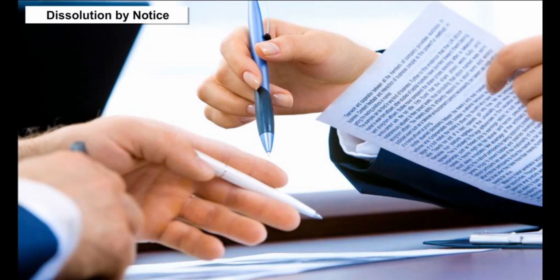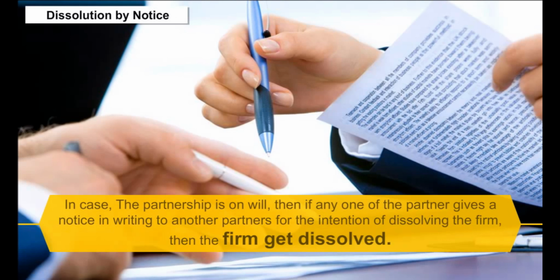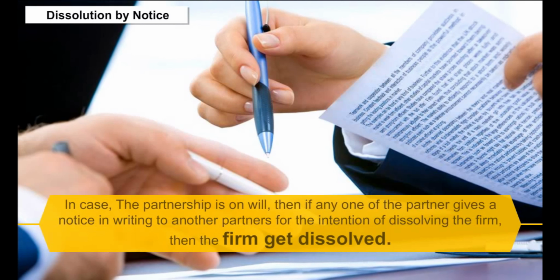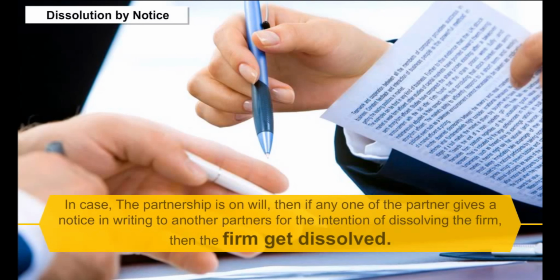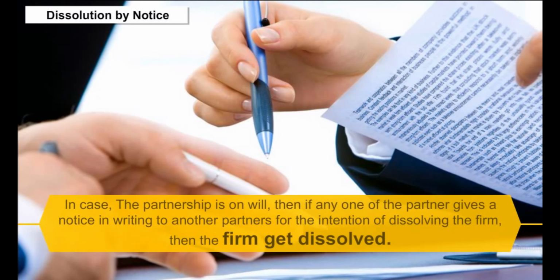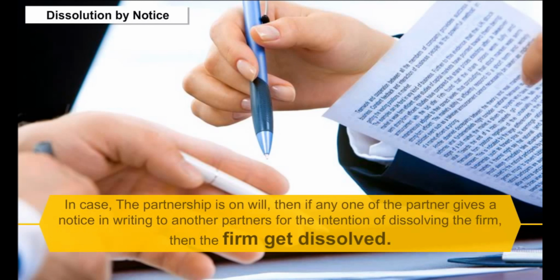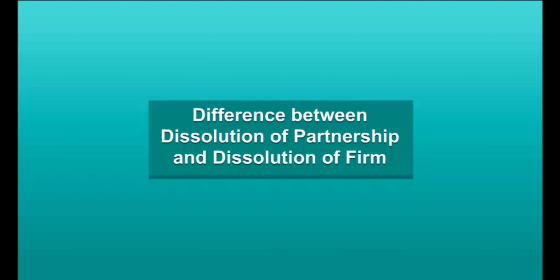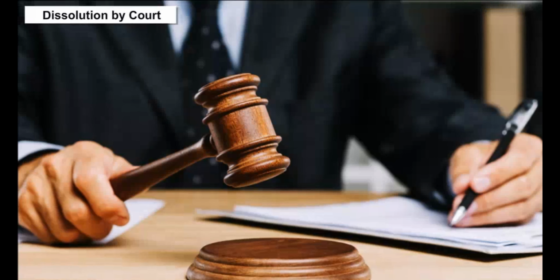Dissolution by notice. In case the partnership is at will, then if any one of the partners gives a notice in writing to the other partners of the intention of dissolving the firm, then the firm gets dissolved. Dissolution by court.